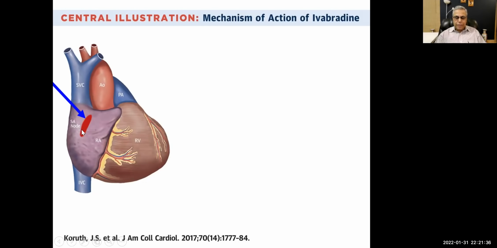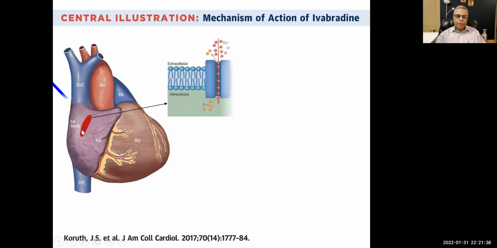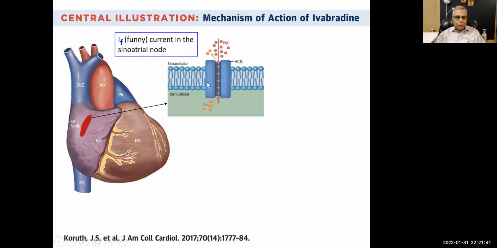This is the sinoatrial node, the pacemaker of the heart. So here I've shown you the funny channels. You know what the funny channels are? You know, after the action potential is over, right? And the potassium channels open up. So I'll start from the beginning. You know, phase 0 of the action potential is when the sodium channels open up. So the potential goes up. We get depolarization. Instead of a negative potential, we get a positive potential.